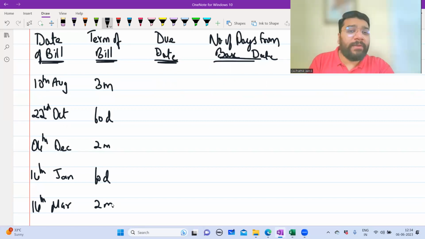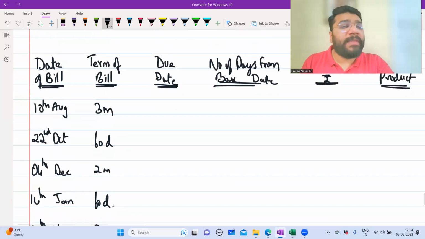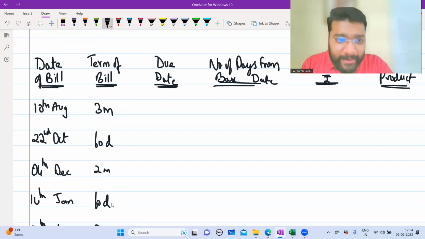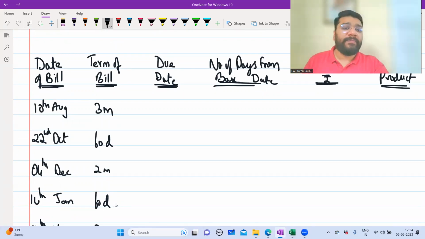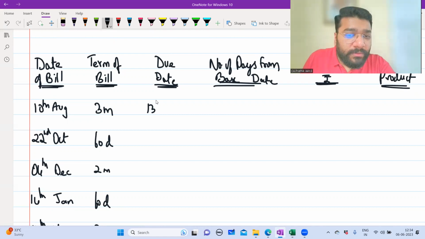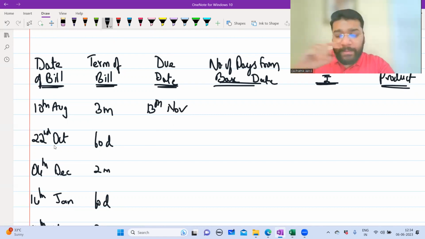Now all of you know how to calculate the due date. 10th August plus 3 months plus 3 grace days. For bills of exchange, always 3 grace days needs to be added. So 10th August means September, October, November. So 10th November plus 3 grace days is 13th November.